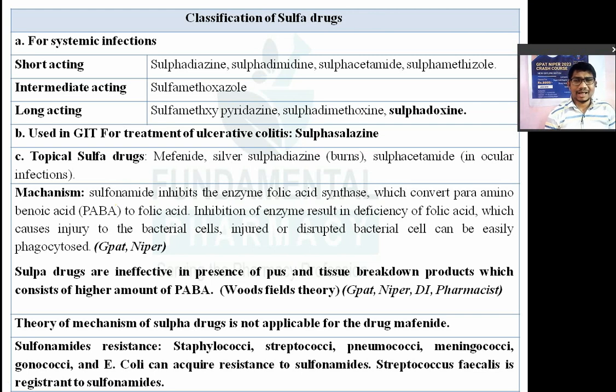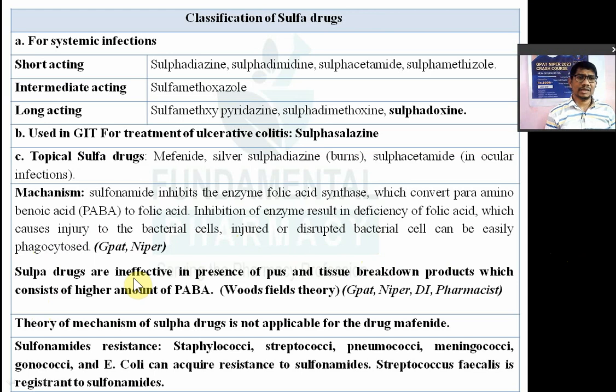Okay, but bacteria will not be able to utilize this ready-made folic acid, so it has to synthesize its own folic acid by using PABA, para-amino benzoic acid. Now these sulfa drugs inhibit the folic acid synthesis enzyme and prevent the formation of folic acid in the bacteria. That causes injury to the bacterial cell, and an injured, damaged or disrupted bacterial cell is easy for our WBCs to phagocytose. The WBCs easily swallow the damaged, injured bacterial cell, right?